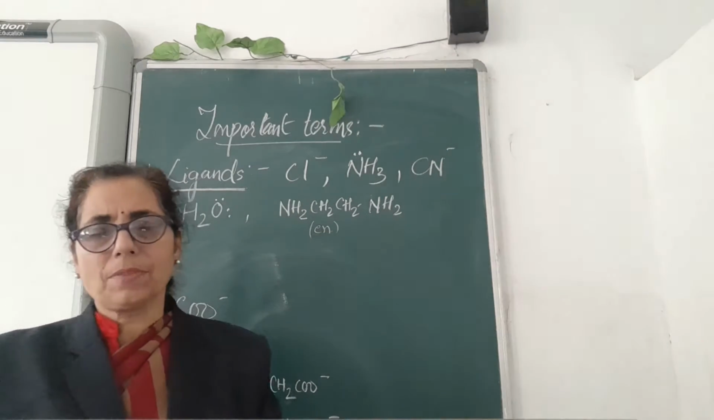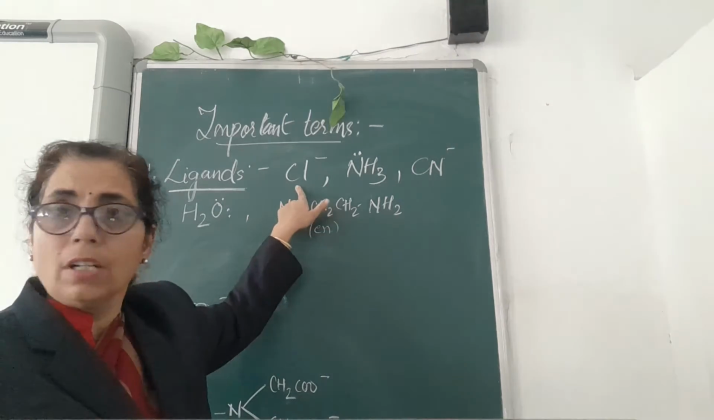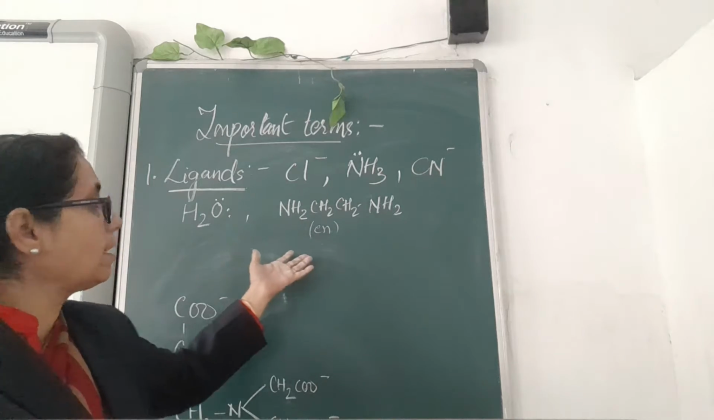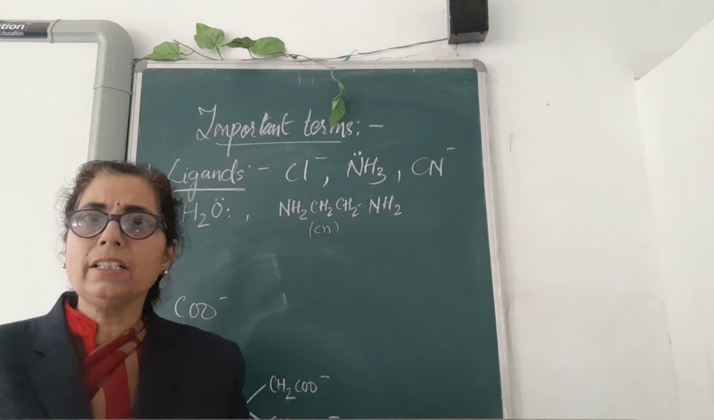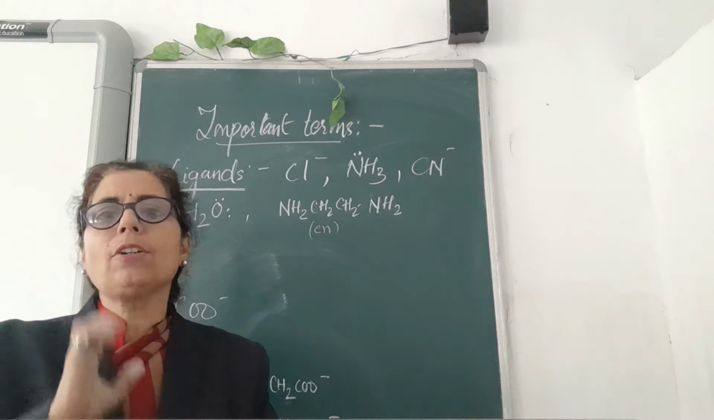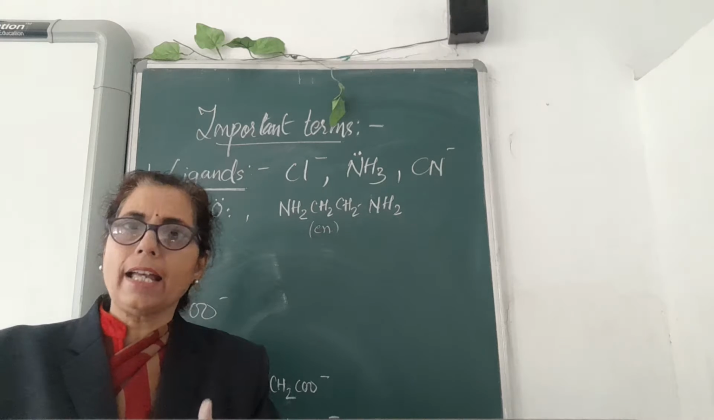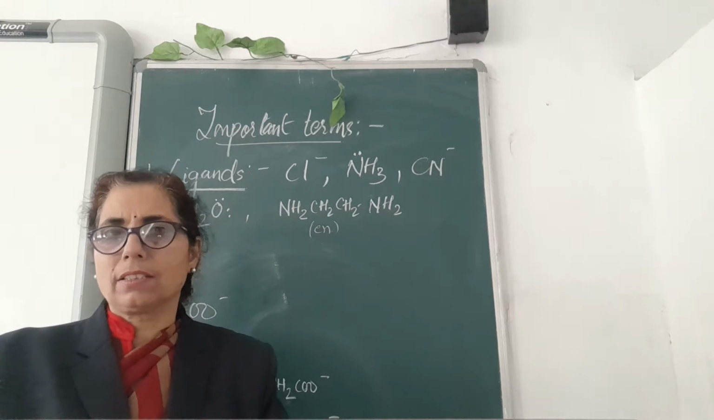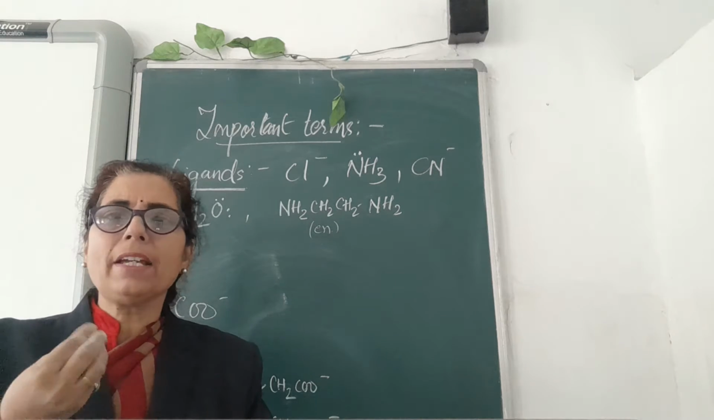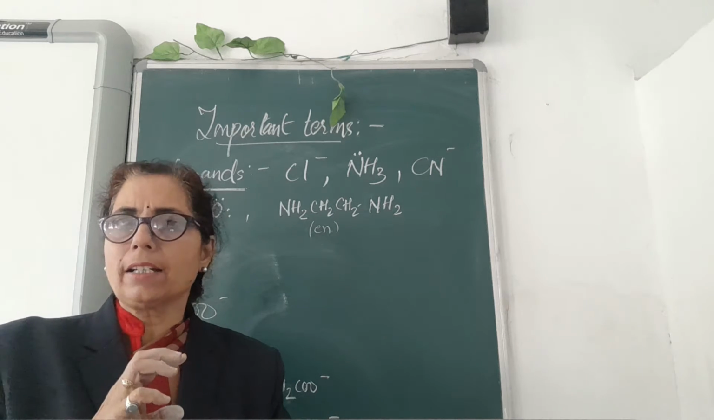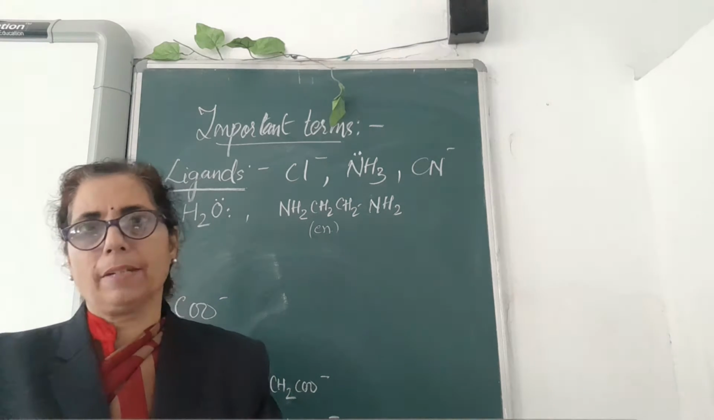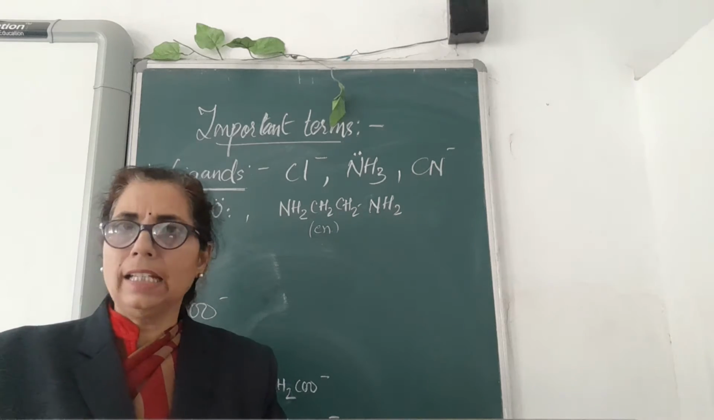Ligands are those substances which can be a single atom, multi-atomic, or a group of atoms, or some complex compounds also, which have the capacity to donate a pair of electrons to the central metal atom and form a complex. Those which are responsible for donating a pair of electrons to the central metal atom by forming a coordinate bond are known as ligands.